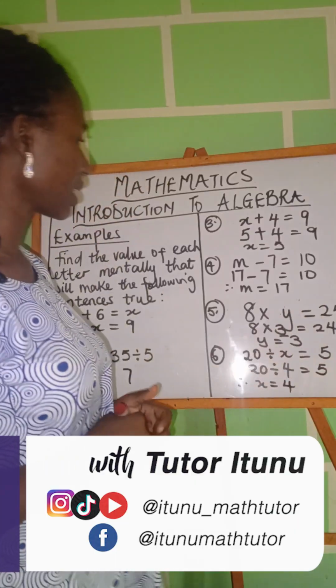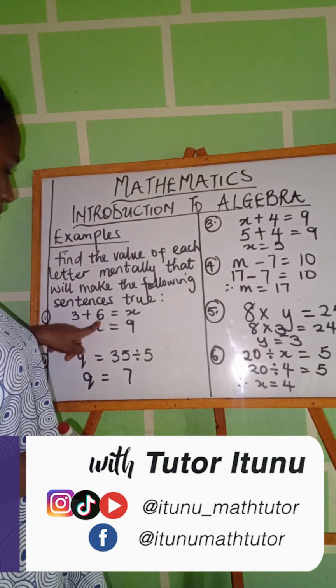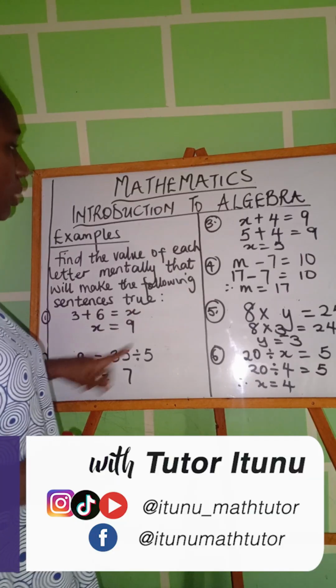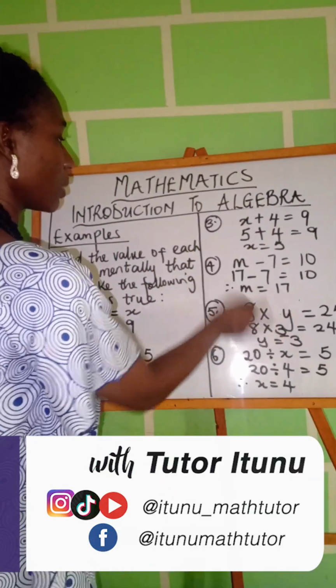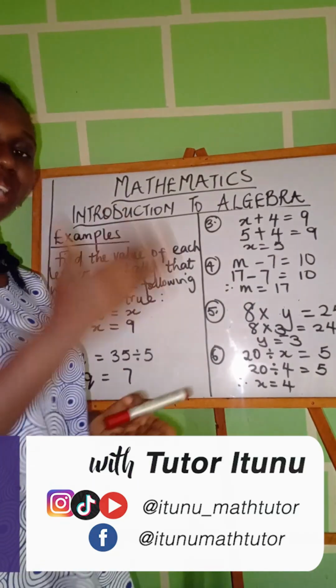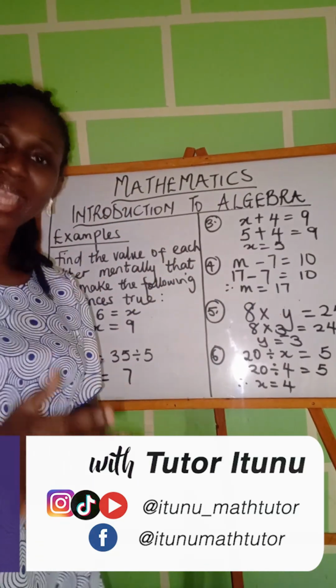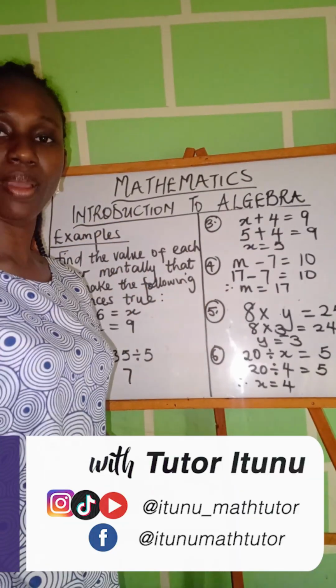Do you see that in all these examples, our unknowns, x here, number 1, q here, and m, these are the unknowns. Sometimes we use m, sometimes we use x, sometimes we use y, sometimes we use q to represent them. We had to make sure we find the values of those variables.